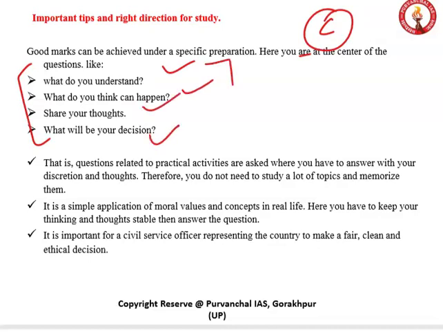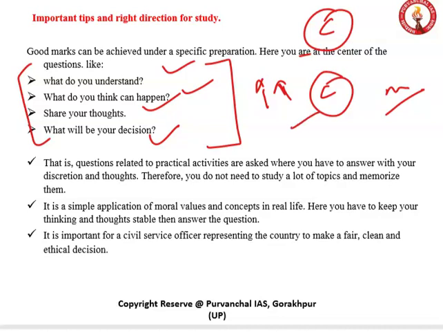This pattern shows that the candidate is the center of the question, and while answering, the candidate also puts himself or herself in the answer. So again I say, enhance your thoughts, your understanding level, and your ethical approach, by which you can put yourself in the answer very clearly.